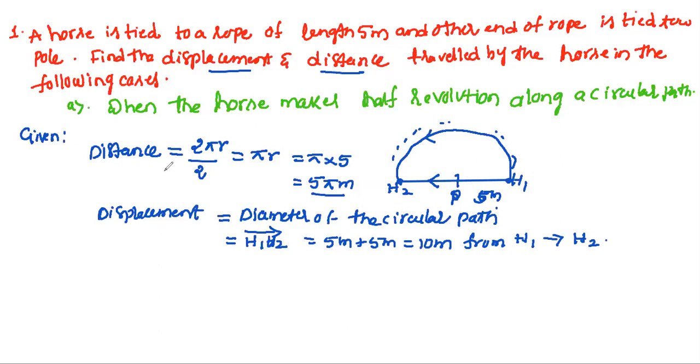Now let me go with the second case. Now it makes a full revolution. Try yourself. What do we get?